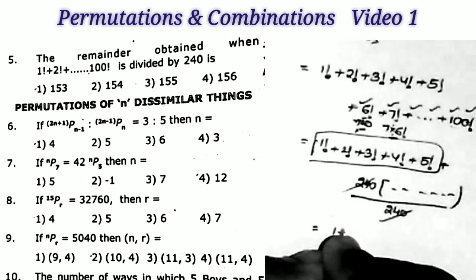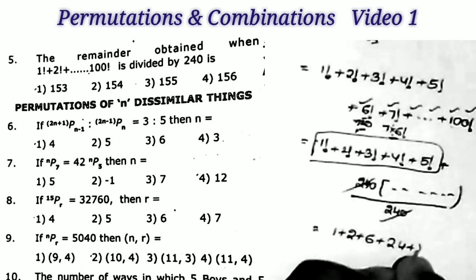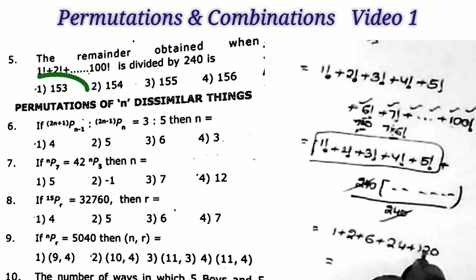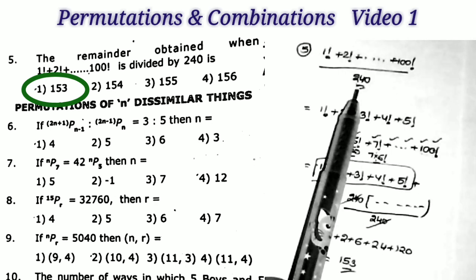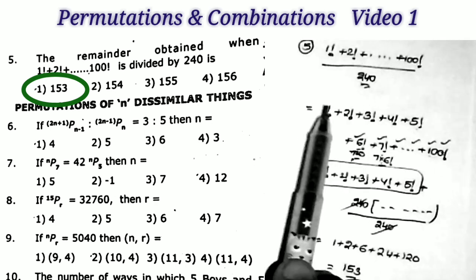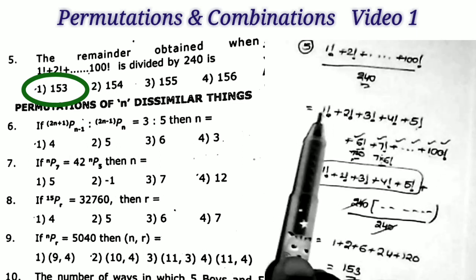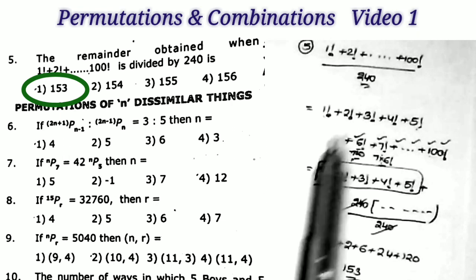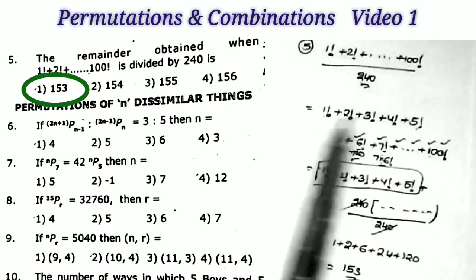So what is this value? 1 plus 2 plus 6 plus 24 plus 120. Okay, now adding the numbers, 150, 153. So this is the remainder. That's all, and that is the first option. Very easy question. We have to take 240 common from the terms. Among 1 factorial to 5 factorial there is no multiple of 240, so leave those numbers, and from the remaining numbers take 240 common and cancel it, then this will be the remainder.